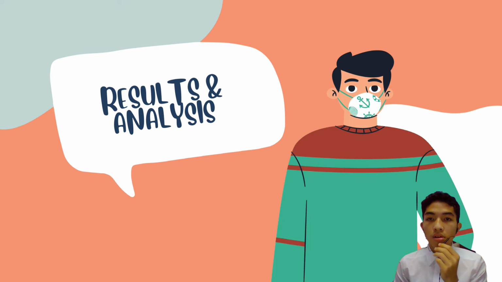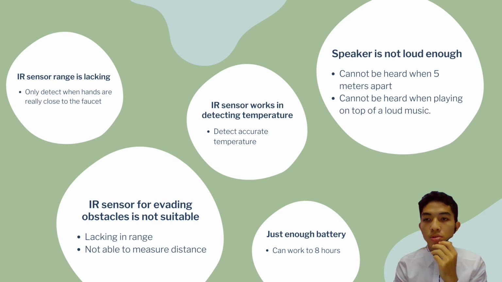Now I would like to show the results and analysis of the mall robot sanitizer. So the first result we get is that the IR sensor range is lacking. We observe that the sensor can only detect the hands when the hands are really close to the faucet, or to the sensor on the faucet. And next, the IR sensor is not suitable to use for evading obstacles. Why? First, the lack of range of the sensor, and second, the IR sensor is not able to measure the distance from the robot to the obstacles.